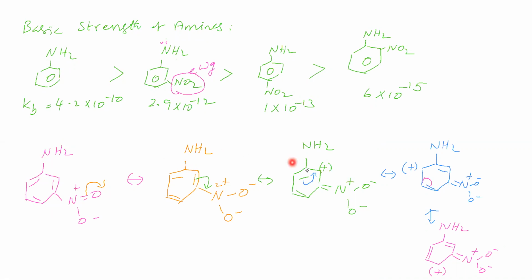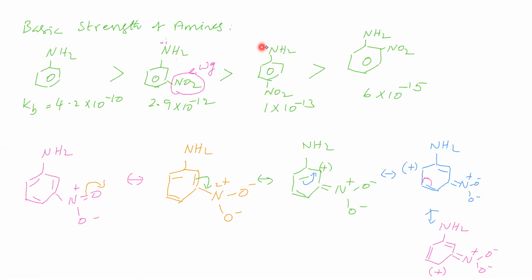This carbon, is it having positive charge or not? You see. Okay. So in meta-nitroaniline, the amino group nitrogen is attached to carbon. That carbon is not having positive charge in the resonance structures. But in para-nitroaniline, the amino group nitrogen attached to this carbon is having positive charge. Okay. Therefore, this carbon is not having positive charge, this carbon is having positive charge.